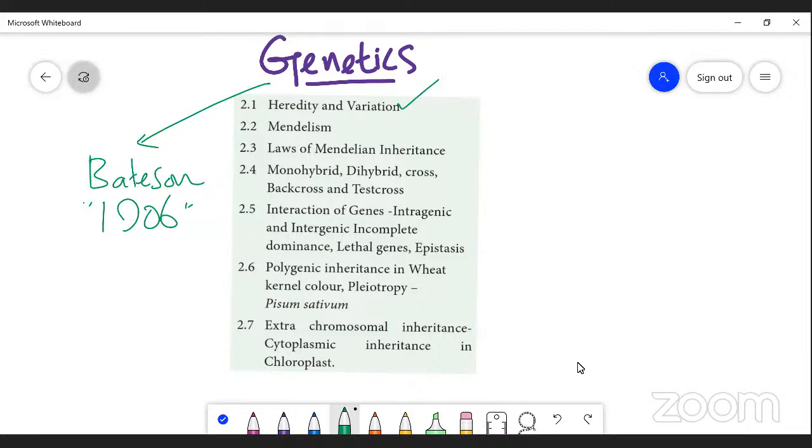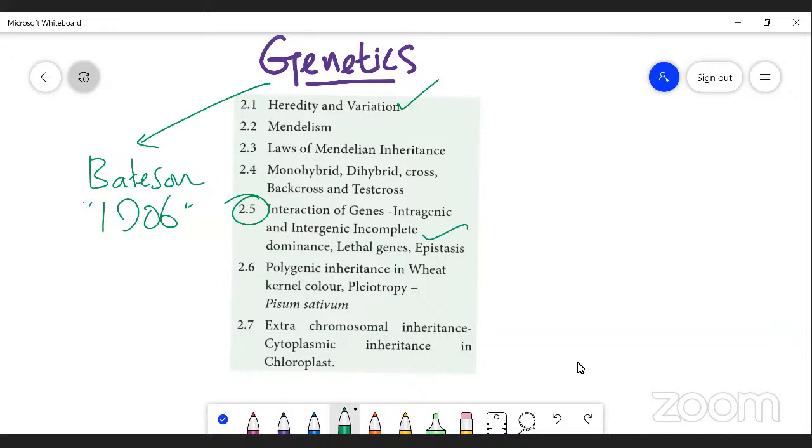And what we are going to see in the lesson: the first subtopic is heredity and variation, the second topic is Mendelism, the third one is laws of Mendelian inheritance, the fourth one is monohybrid, and the fifth one is dihybrid, and back crosses and test crosses. The next topic is interaction of genes. There it is of the following types: intragenic interaction and intergenic interaction. And next, one more category: incomplete dominance, lethal genes and epistasis.